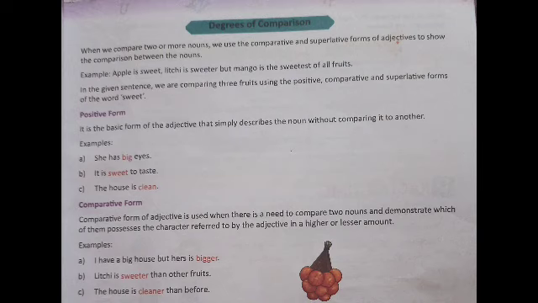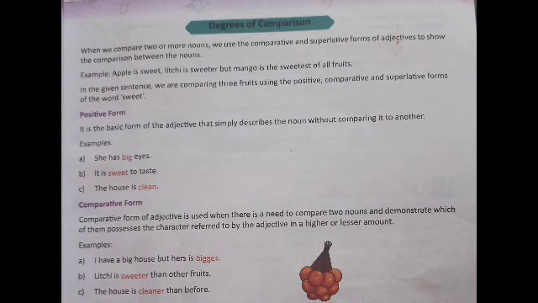See, children, when we compare two or more nouns, we use the comparative and superlative forms of adjectives to show the comparison between the nouns.